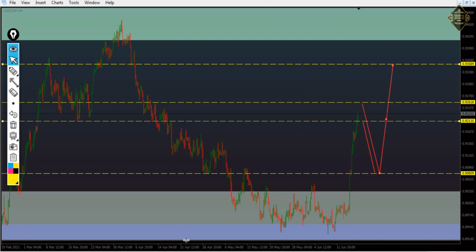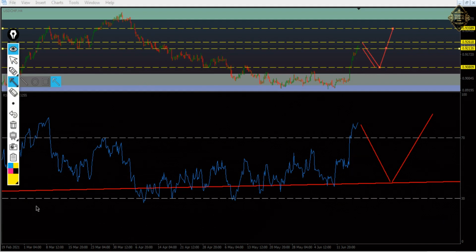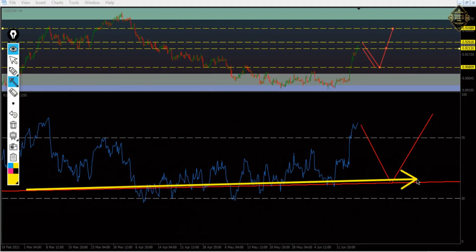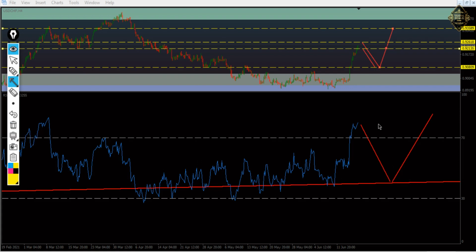Let me analyze the RSI for you. As you see, that daily trend, and the RSI now is at the overbought area. So our view is it will go down and touch the trend line here, and from here it will go up. So you enter when it touches the trend line here, and your target is going to be up at the overbought area. If you want to draw the trend, just come to 4 hours and do it like that, as you see it here. I think the picture is very clear, my friend.